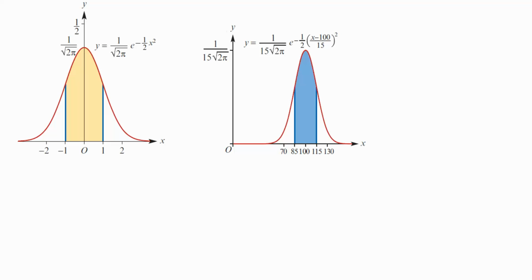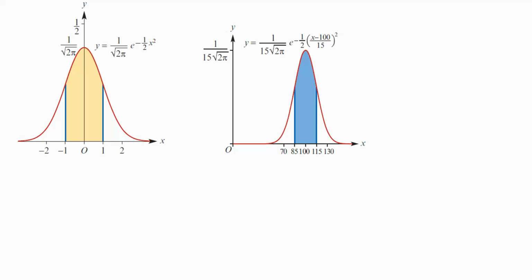In our case, they haven't told us what the standard deviation is. We can assume that this is 5 across and 5 across. Okay, so it's 5 to the left and 5 to the right. And I can work that out. I can say that would be 85 minus 100 divided by 5. Okay, so assuming the standard deviation is 5, now I can work it out. 85 minus 100 gives me negative 15. Negative 15 divided by 5 is negative 3.